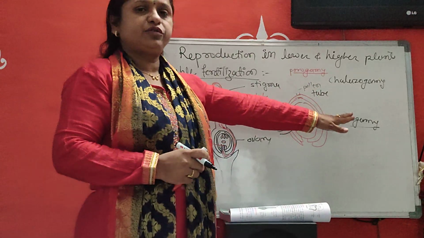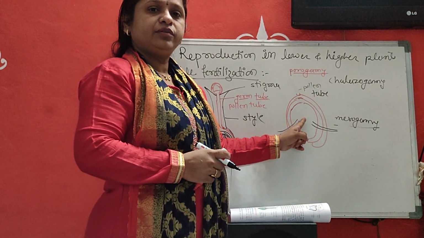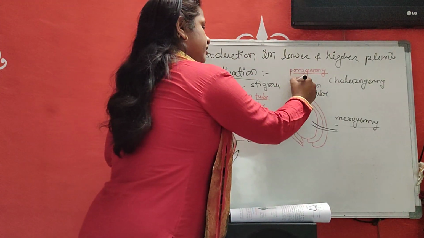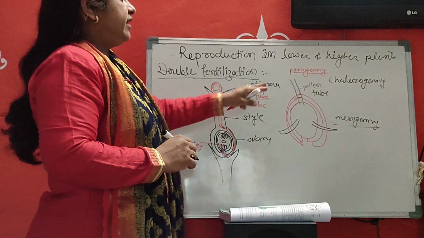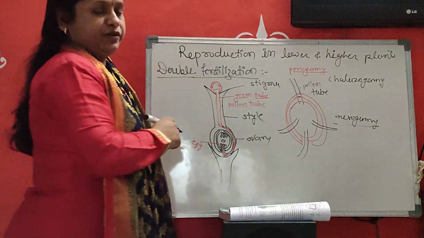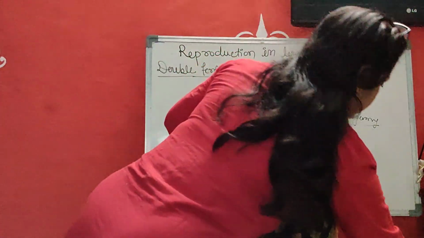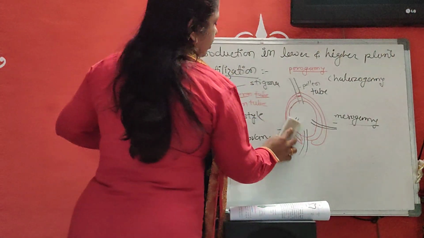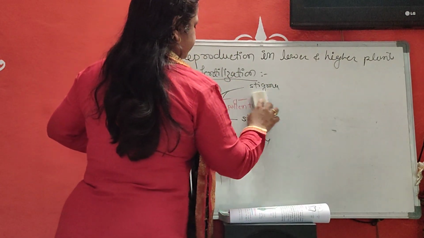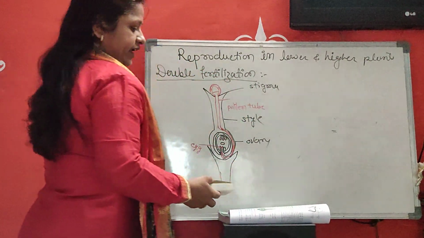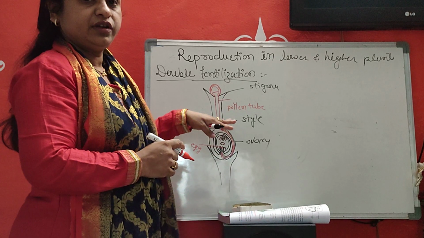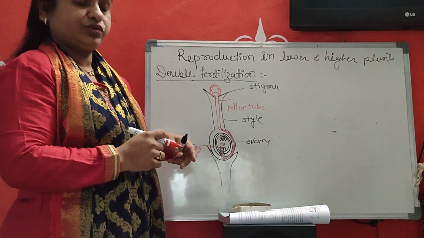In case of mesogamy, the pollen tube enters by penetrating the integument. In case of chalazogamy, the pollen tube enters through the chalaza, and in case of porogamy, the pollen tube enters through the micropyle. In this way, the entry of the pollen tube is through three ways. Three ways it can enter an ovule: porogamy, chalazogamy, and mesogamy.